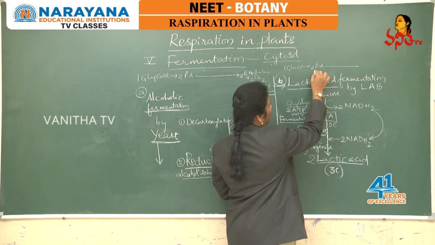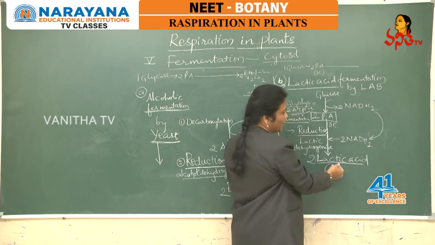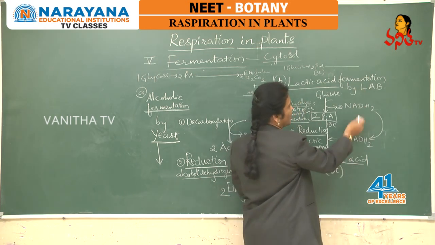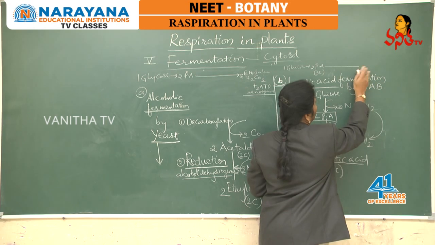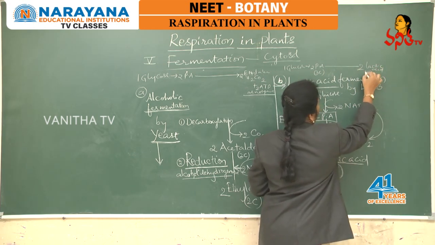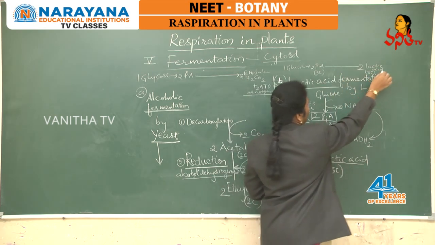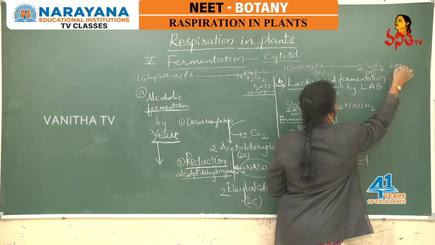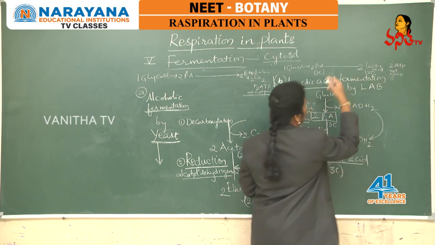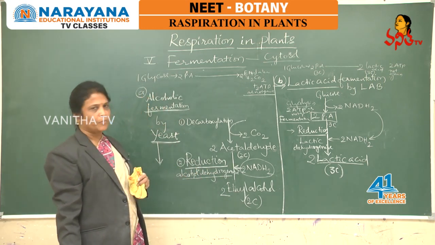The 3-carbon compound pyruvic acid directly undergoes reduction, utilizing the reducing power NADH, and converts into 2 molecules of lactic acid, which are 3-carbon compounds because of no decarboxylation, and 2 ATP molecules as net gain here also. Whatever NADH is formed during glycolysis is utilized during the reduction process.